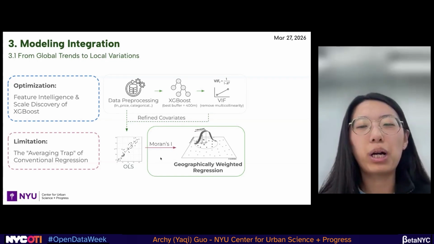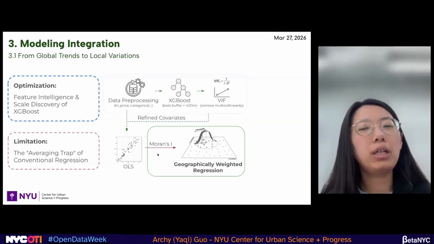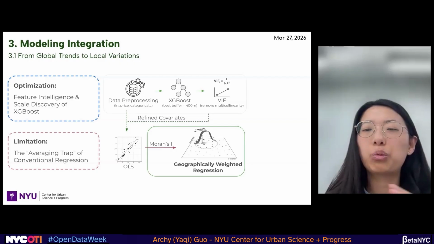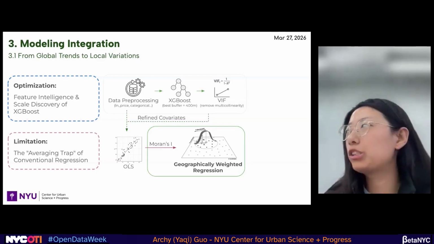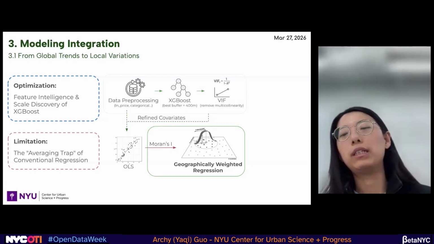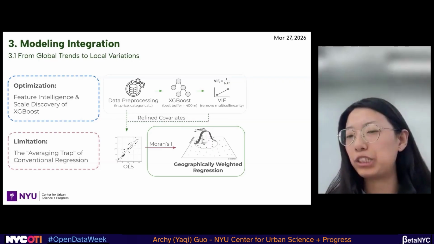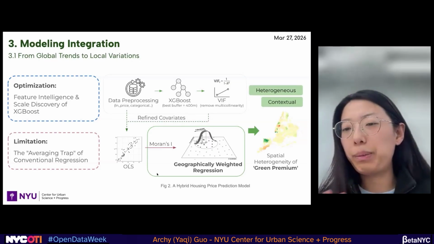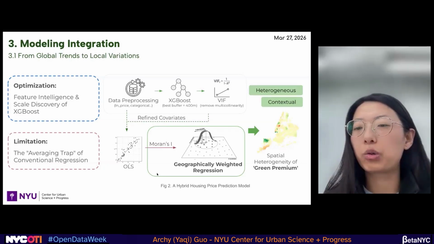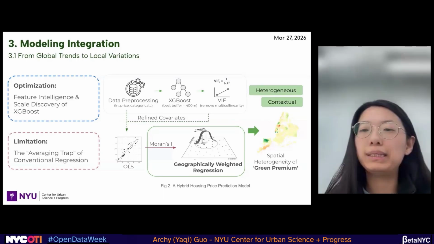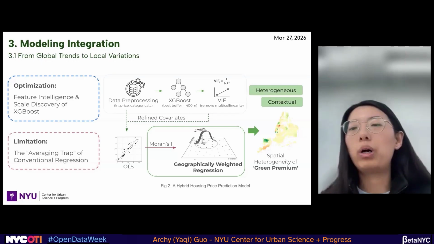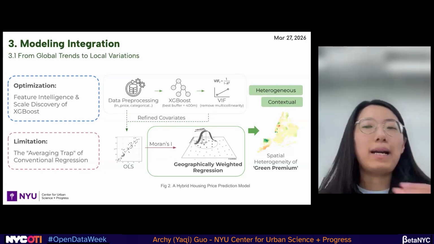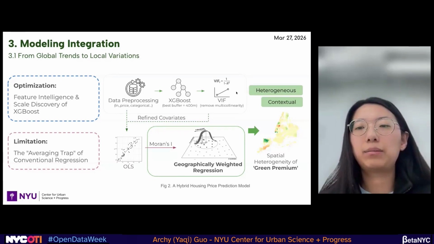So we do the Moran's test, and we found out that, based on the numbers, there is a lot of geographical issue, and our research will mainly focus on geographically weighted regression. With this model, we can build a spatial heterogeneity of green premium, which means the model in the end will be contextual and it will be able to identify the heterogeneity.